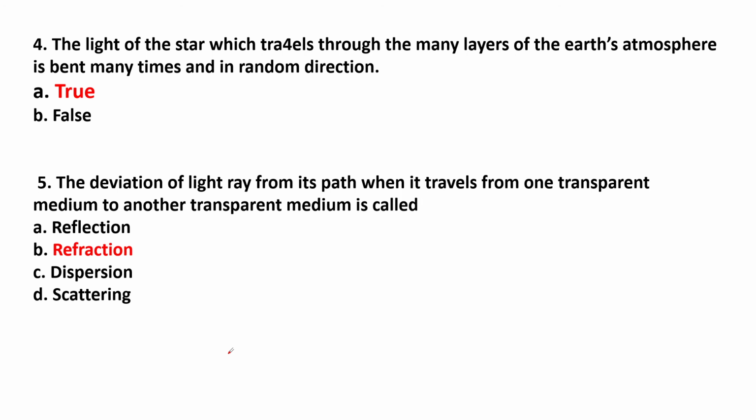The light of the star, which travels through the many layers of Earth's atmosphere, is bent many times and in random directions. This is true. The deviation of a light ray from its path when it travels from one transparent medium to another transparent medium is called refraction.